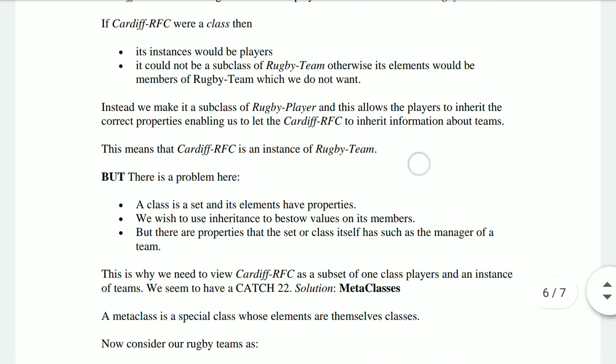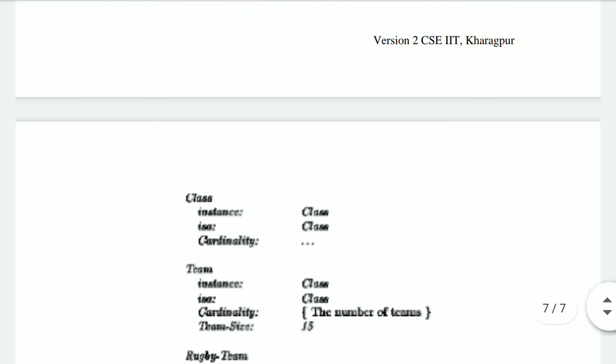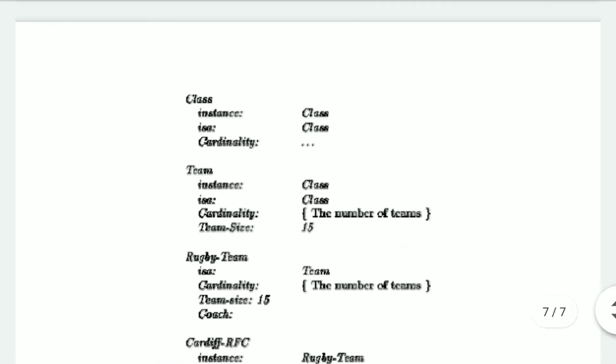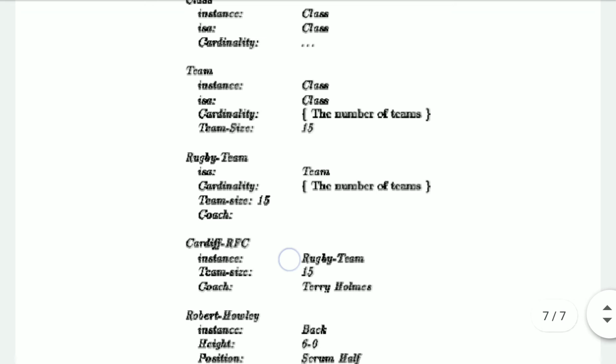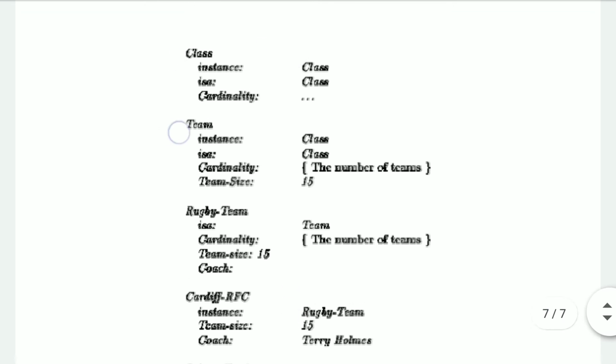Here I would like to draw your attention towards another part. Those of you who are listening to this lecture, because following all the lectures there will be tutorials. If you are not listening to these lectures properly, you will not be able to answer the questions. We are having a representation of the frames out here, right?